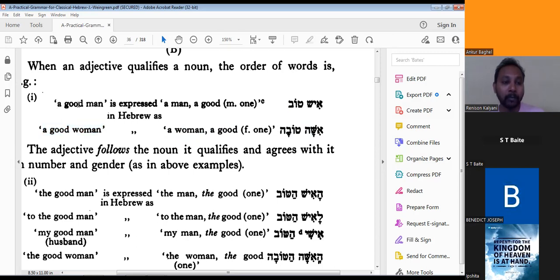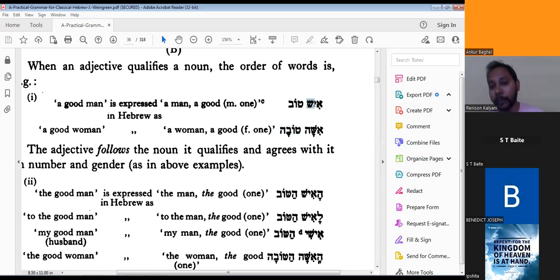For making a good man, we need to translate like this: ish tov. And for feminine translation, a good woman means issa tova. Here tov or tova, both meanings are the same, a good. There is no difference in meaning, just that this is a feminine ending and the upper is a masculine ending.